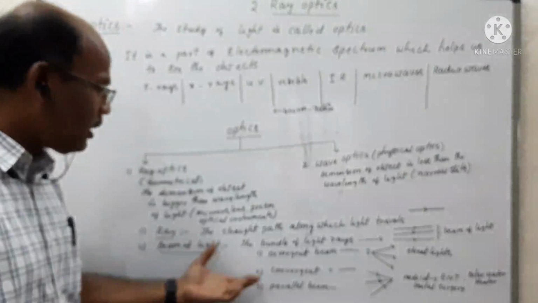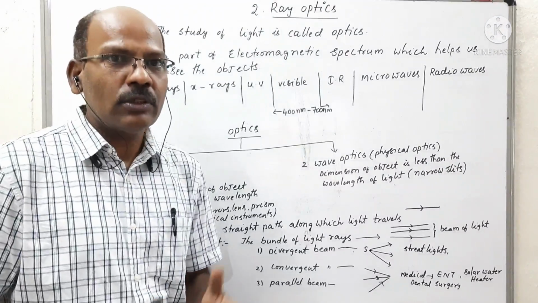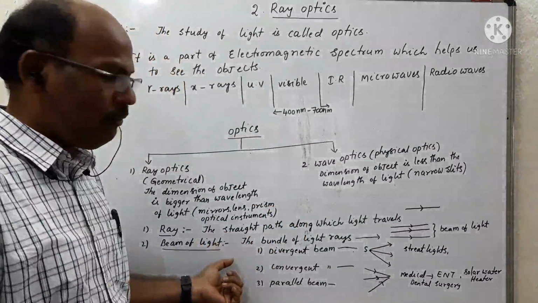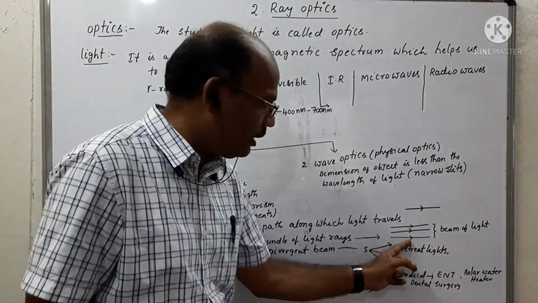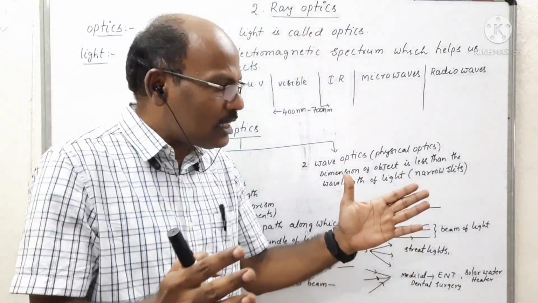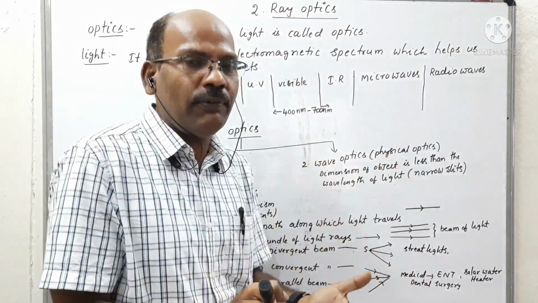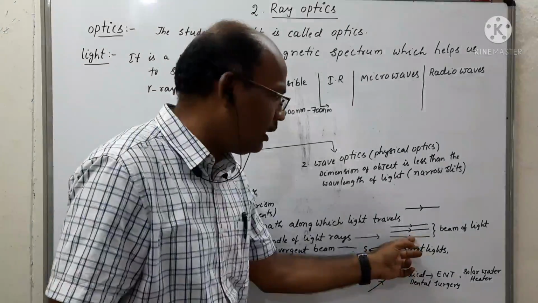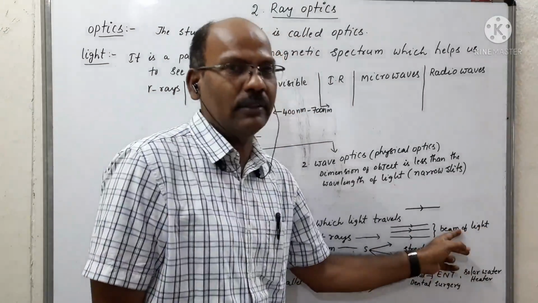Coming to what is a beam of light. The bundle of rays of light is called a beam of light. Suppose these are the rays of light. We can consider all this bunch of rays of light. The bunch of rays of light is called a beam of light.